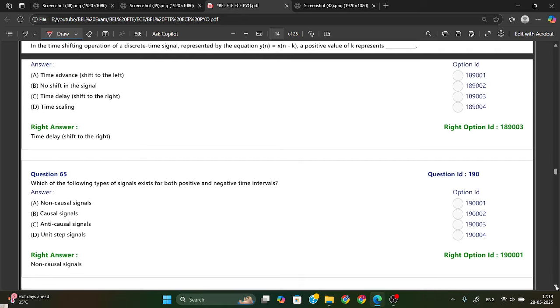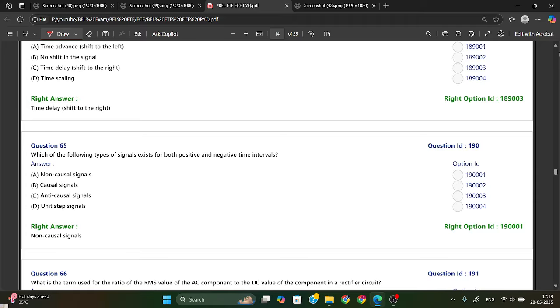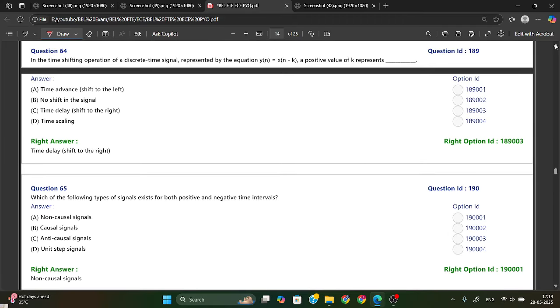Now the next one is: in the time shifting operation of discrete time signal represented by the equation y of n equal to x of n minus k, a positive value of k is representing what? K is representing time delay, and it will shift to the right side. Time delay shifts to the right side.